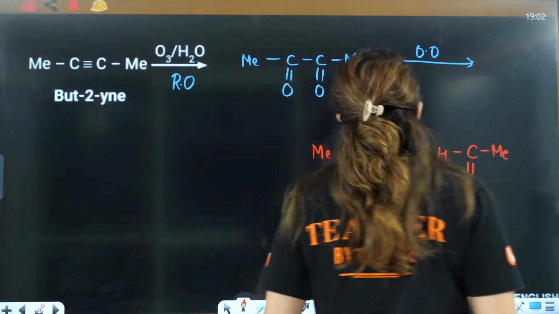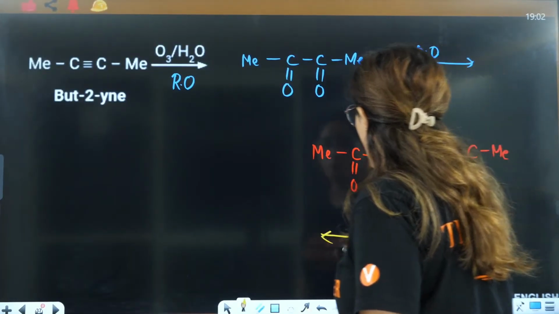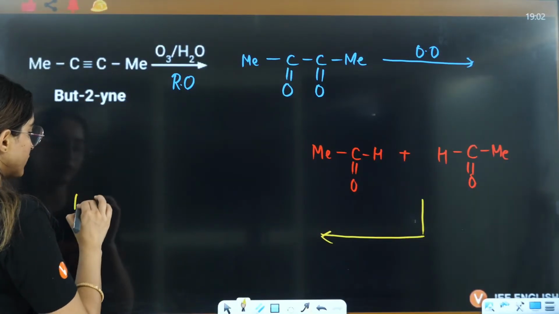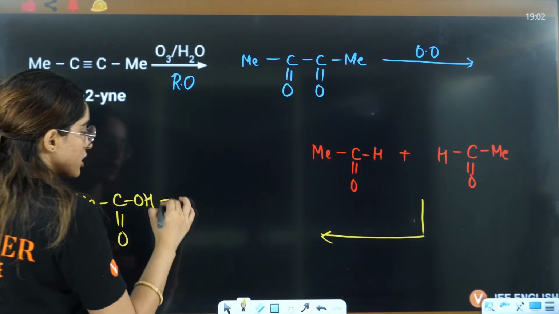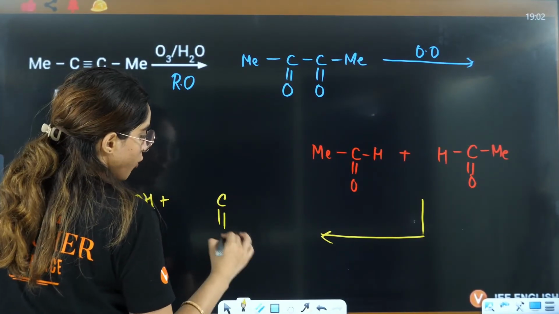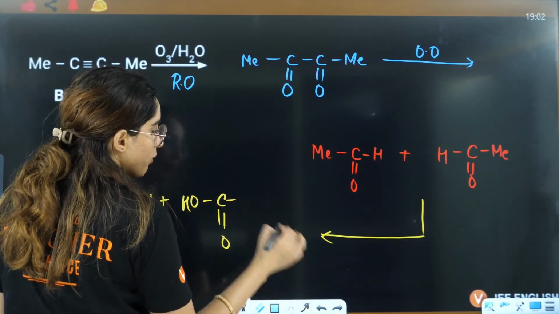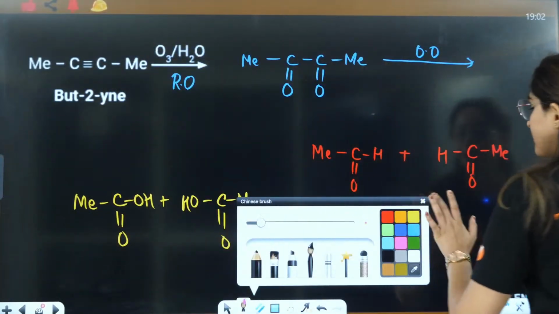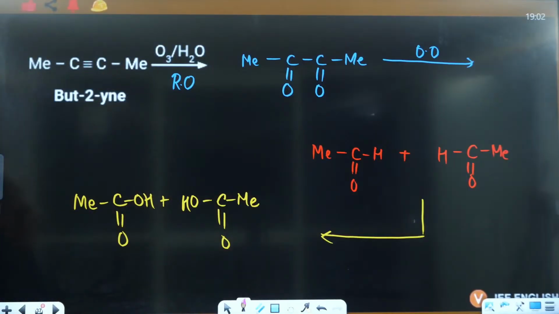And hence this is further converted, with more oxidation. If you further add oxygen here, this is converted to C double bond O OH plus C double bond O OH. That means acid will be formed in this case. Same reaction I have done before, right?